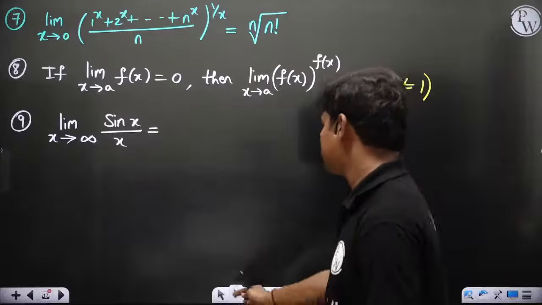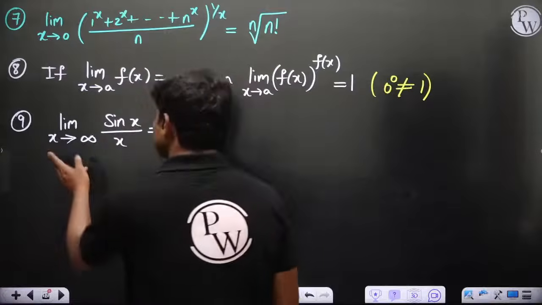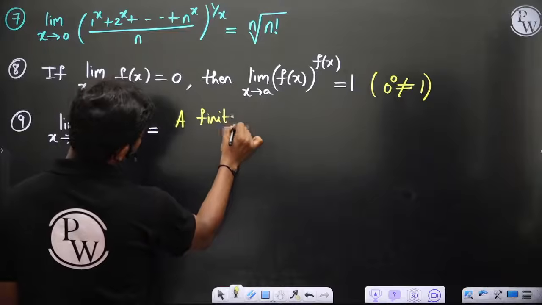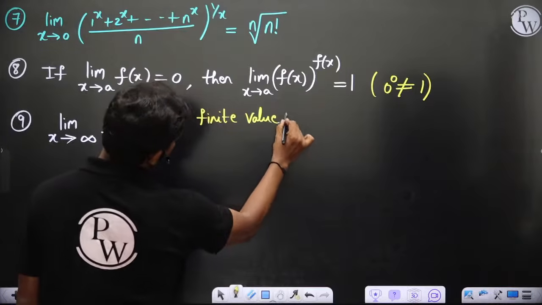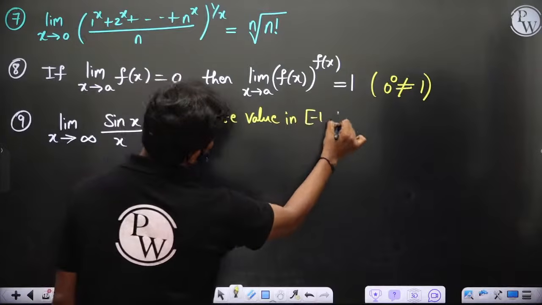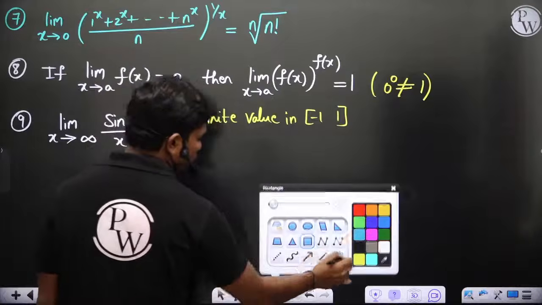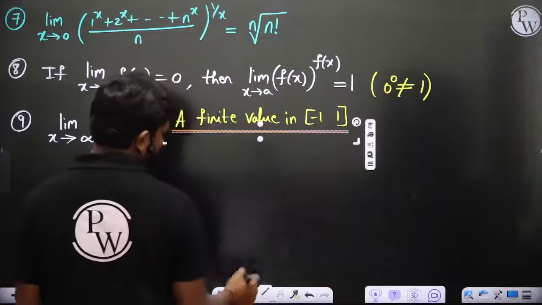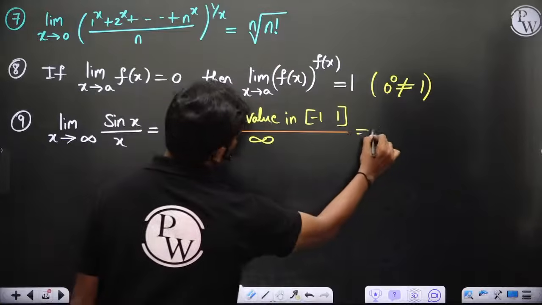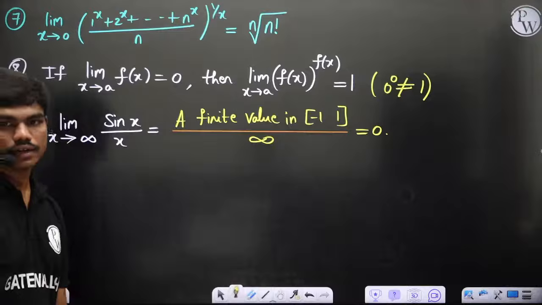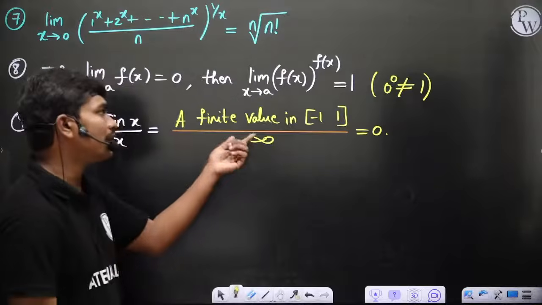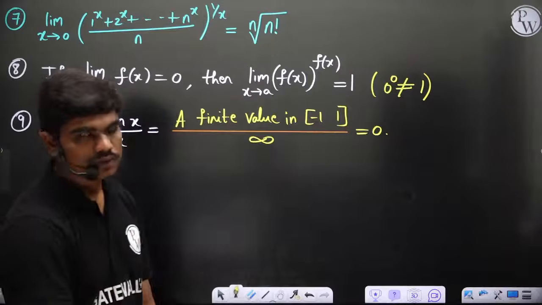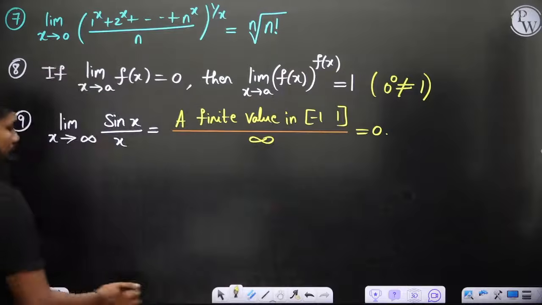The reason for this is, whatever you keep in place of x, you will always have a finite value in -1 to 1, of course. This is divided by a very large number, so it tends to 0. A finite value in -1 to 1 divided by a very large number gives you a number very close to 0, of course. So this is one thing.